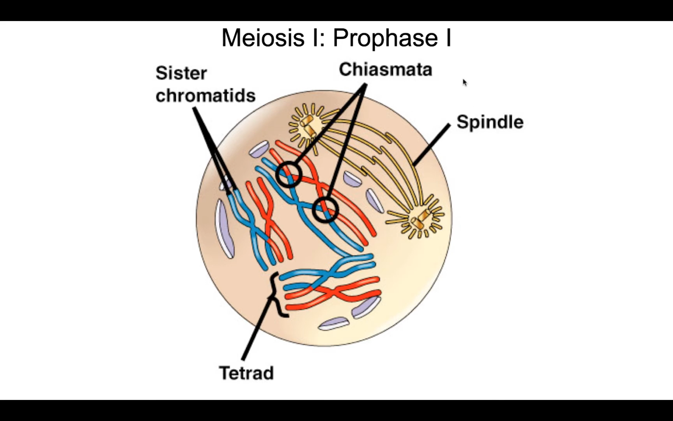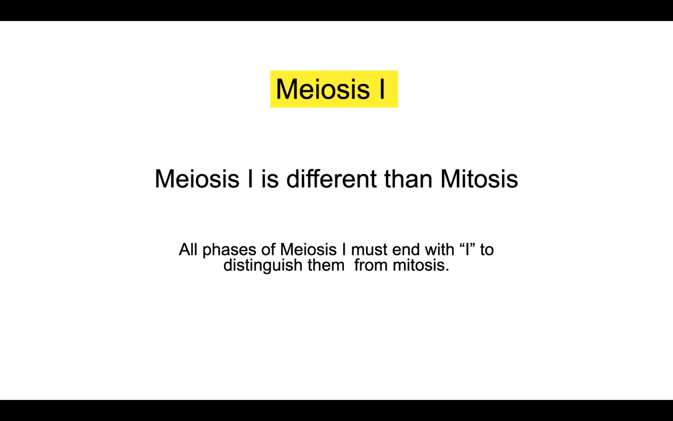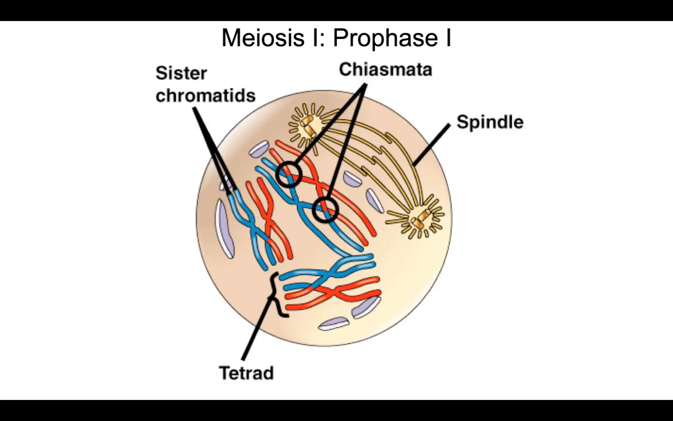Notice I'm saying prophase I and metaphase I and anaphase I and telophase I. That I refers to the fact that we're talking about meiosis I, the first cell division of meiosis. Now, prophase I is the longest phase of meiosis. Remember, in mitosis, the longest phase is metaphase. In meiosis, the longest phase is prophase I.